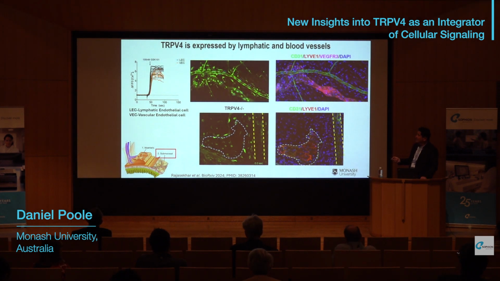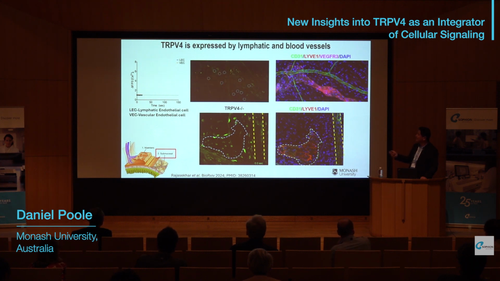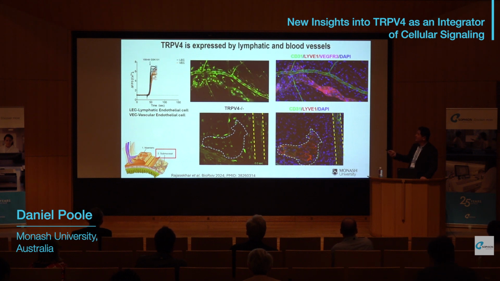Shown here is another preparation. This is a lymphatic vessel over here. This is a post-stained image showing LYVE-1 positive lymphatic vessel and a CD31 positive capillary. And on the left, you can see the lymphatic response in black and the response by the blood vessel in orange.